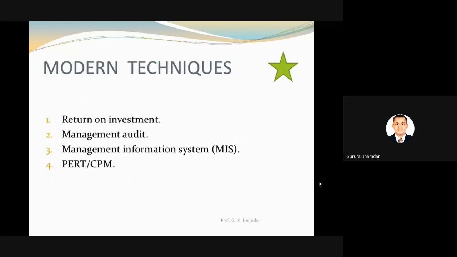Different modern techniques are there: return on investment, management audit, management information system, MIS, CPM and PERT. So we will study these techniques also in the next section. Okay, return on investment. So we will take a short review.